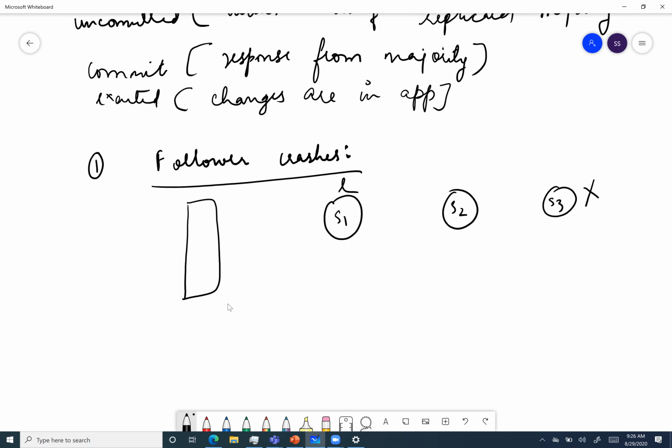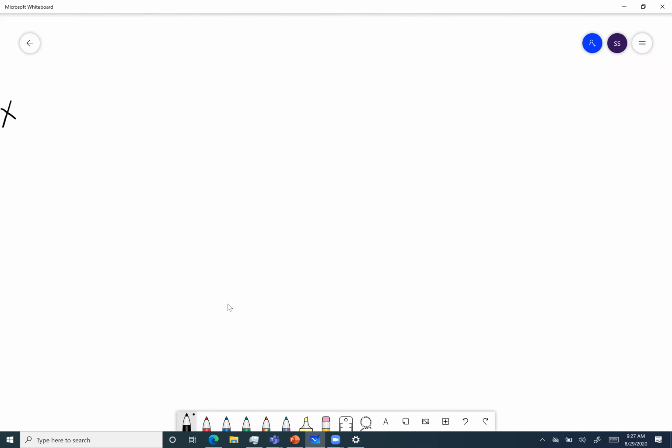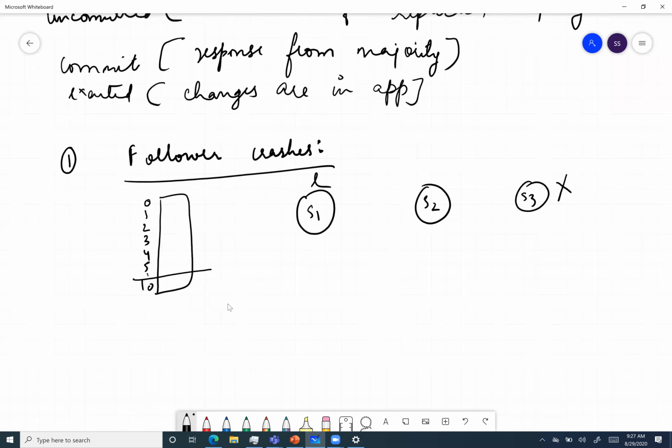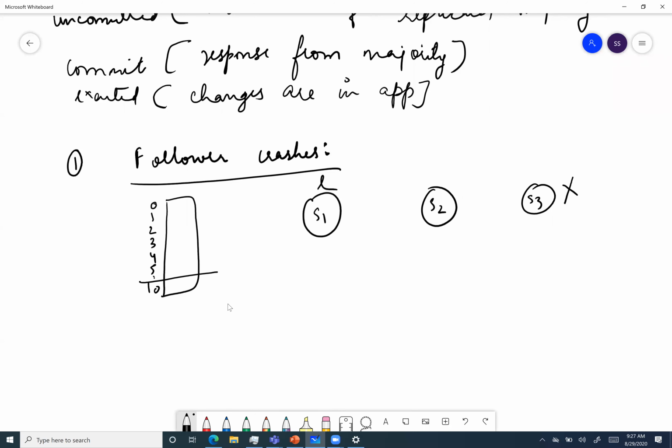Indexes are important because we always want to maintain what the logs are. On the 10th index, our S3 crashed and it couldn't commit. Whereas on S1, on the 10th index, the value is 4. In S2, on the 10th index, the value is 4. And S3, on the 10th index, there is nothing.